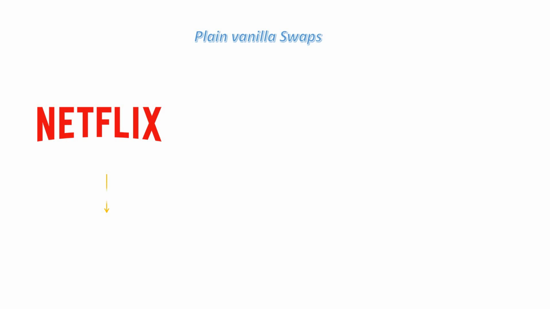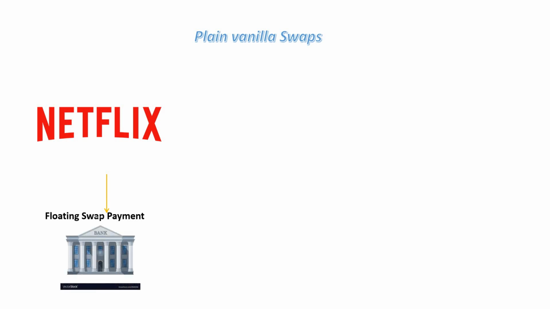Now let's talk about plain vanilla swap. In a plain vanilla swap, there's one company known as Netflix. It is supposed to pay a variable interest rate to the bank. Now this company expects the rate to rise, so it has to pay a high amount of interest because its interest rate is variable.